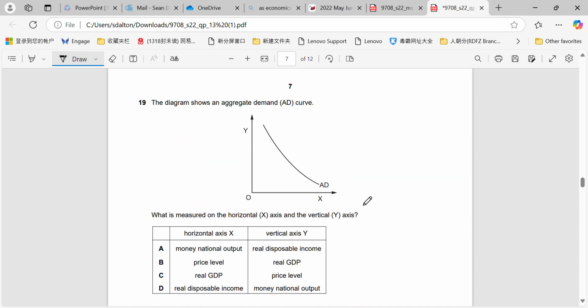Question 19, also very simple. We've got horizontal axis and vertical axis. We've got an AD curve. So we know that price level goes here on the vertical and real GDP goes on the horizontal. Or at least we should know that, because that's about as basic a question as they can ask. So simple, we just go to C. Real GDP horizontal, vertical axis price level.